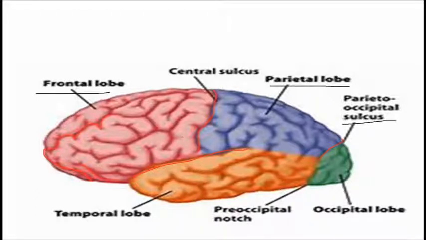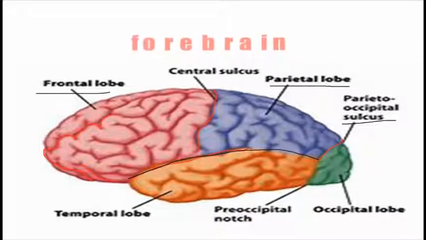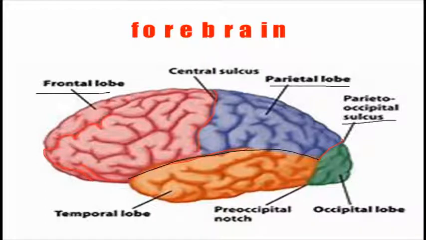Okay, so these are the outer surfaces, and the temporal sulcus found here divides the temporal lobe from the upper parts. This whole outer part where you can see the gyri is called the neocortex. Oh sorry, prosencephalon. This is, as you can see, the forebrain.